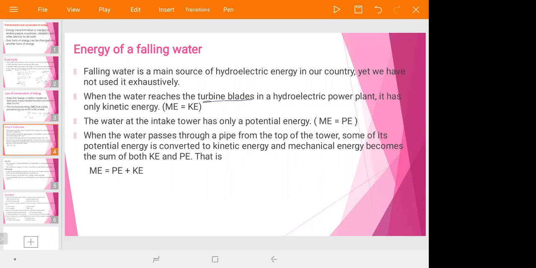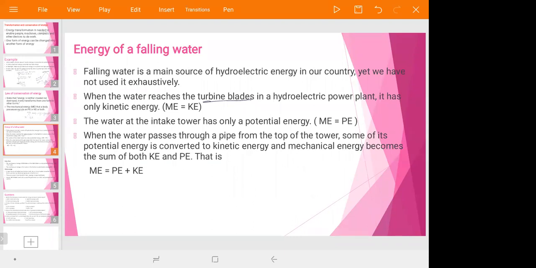And the water at the intake tower has only potential energy. When it reaches the turbine blade, it has kinetic energy, which is mechanical energy.